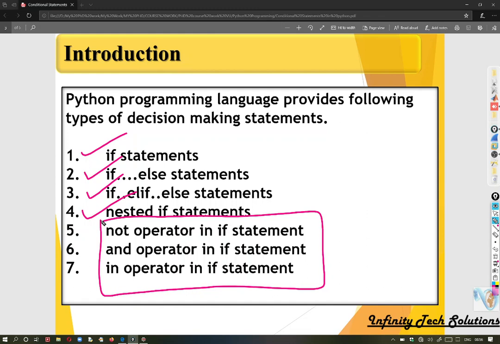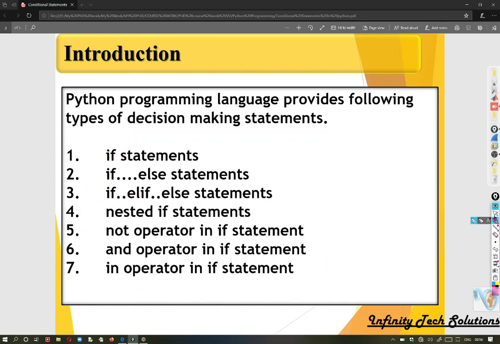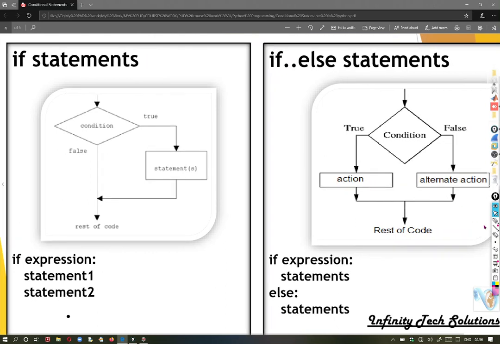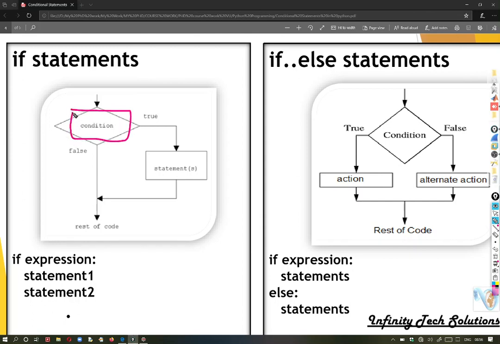Generally, this is just the if else part. We are generating different combinations out of it to write the code. So the first point is the if statement. As far as the if statement is concerned, the condition is checked in the beginning. There are two outcomes of a condition. You can write any condition like n is not equal to 0, n is greater than m, n mod 2 is exactly equal to 0. These are valid conditions.